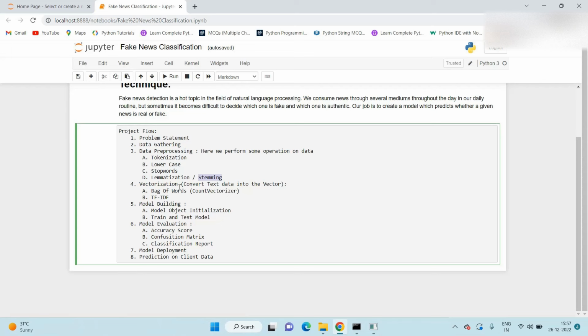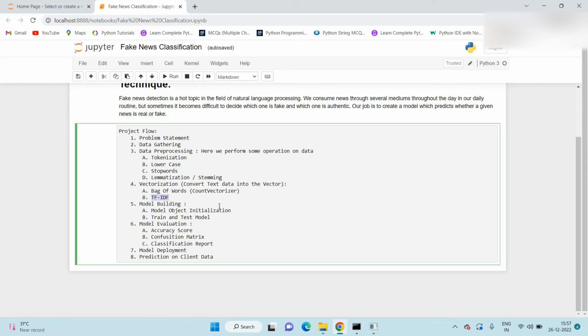Once we process the data, our next step is vectorization. Vectorization is nothing but converting our text data into vectors. Here we use two techniques: Bag of Words, which is also called CountVectorizer, and TF-IDF, term frequency inverse document frequency. In our project, we use the TF-IDF technique.